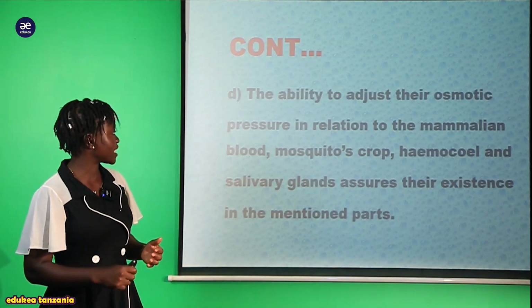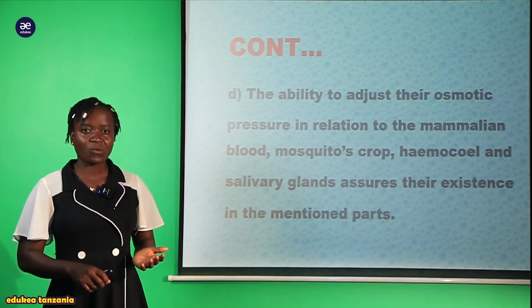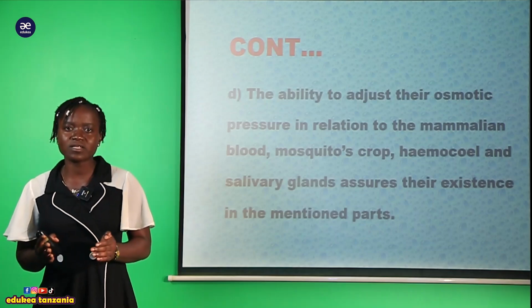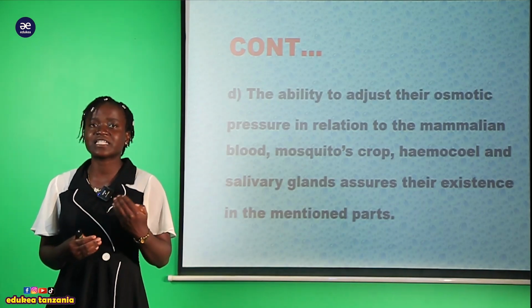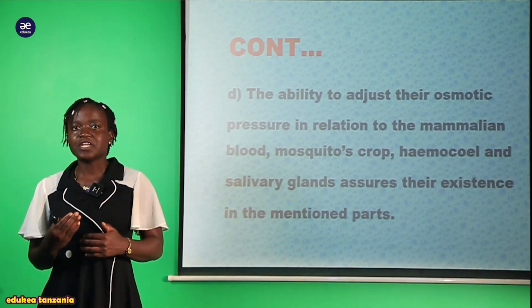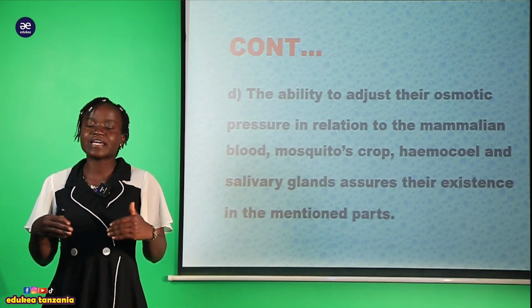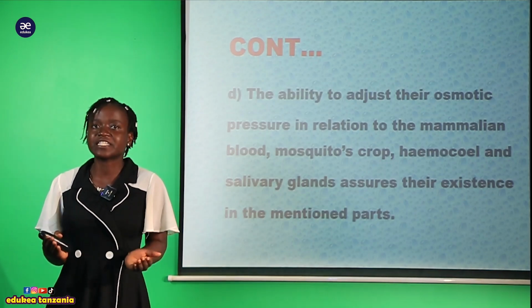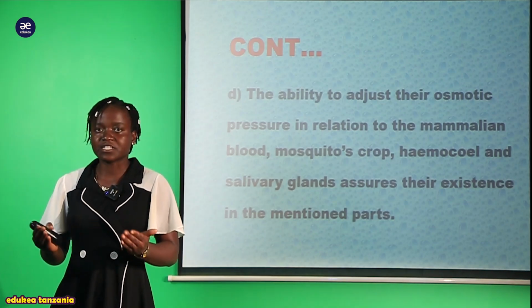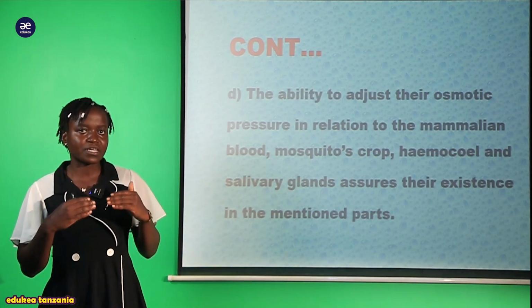Osmotic pressure, for example, inayopatikana kwenye blood inakuwa ni tofauti. Kwa kuwa sasa wanaweza wakaadjust, yani wakacope with that osmotic pressure, ndipo ambapo inawasaidia wenyewe kuexist, kukaa ndani ya hizo host kwa muda mrefu na kuaffect different kinds of part that is found within the host cell.